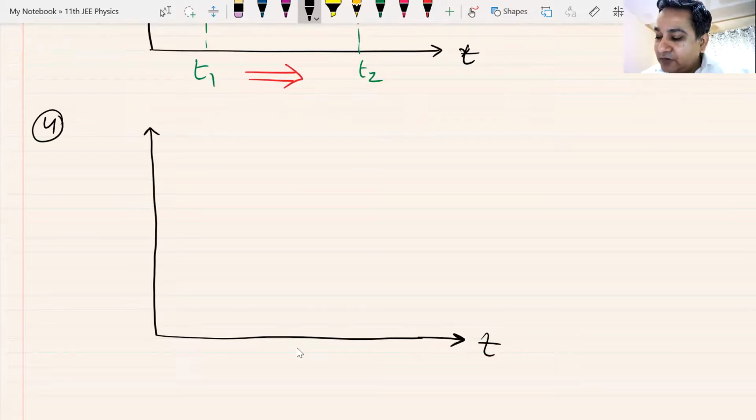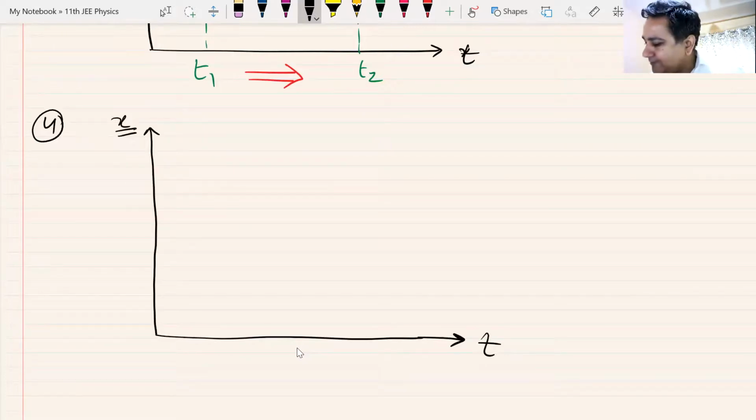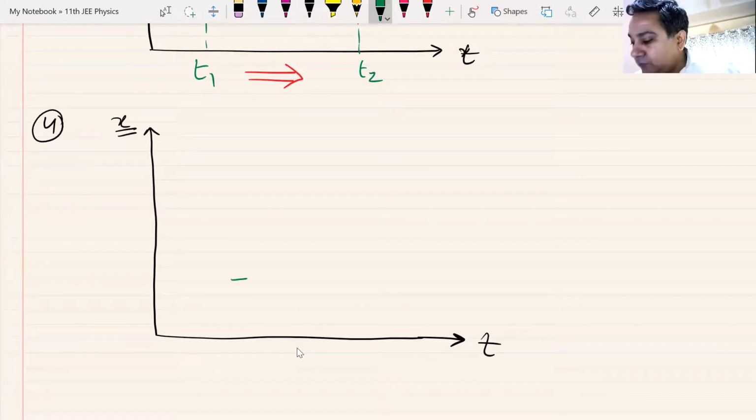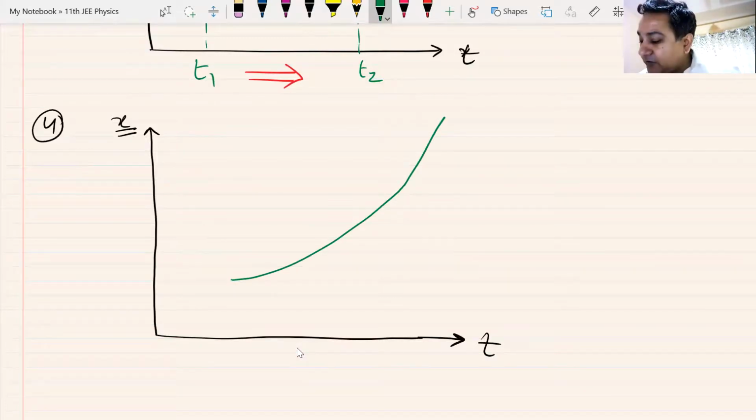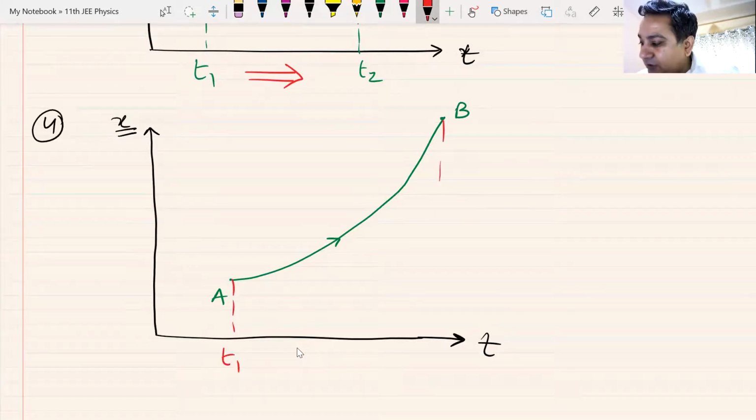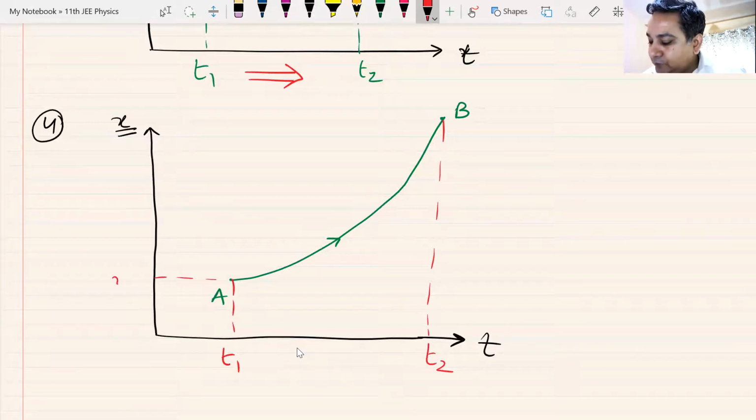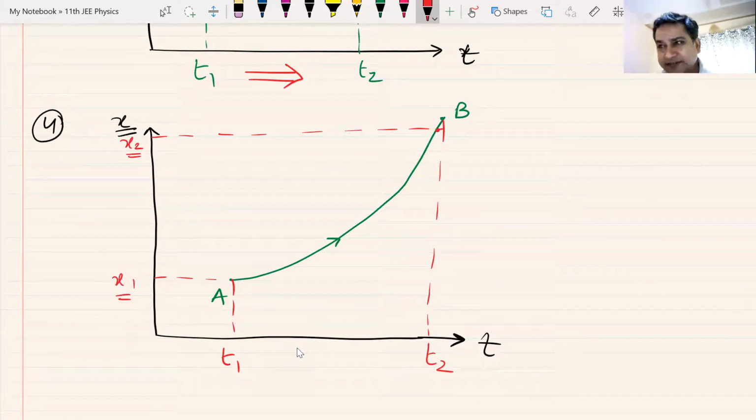Here is my time. Here is my x. Particle is moving along x. What should I draw? I draw this. This is definitely not a straight line. The particle is definitely moving from A to B. Time is t1. Time cannot decrease. We know that. t2. x1. And let me call this x2. Let's discuss this.